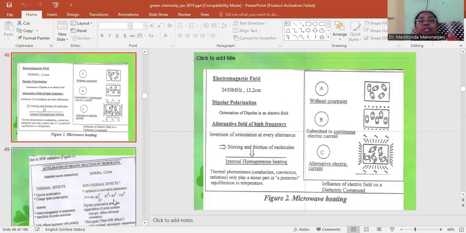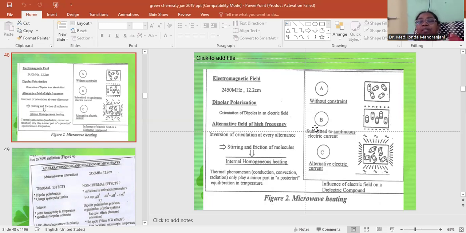Now let us see the pictorial representation of the theory of microwave heating. For example, as we have already seen, the frequency of radiation involved is 2450 megahertz, that comes around 12.2 centimeters. Now, if the molecules are without any constraint, when there is no radiation applied, they are aligned at random. Now, when it comes to the dipolar polarization, orientation of dipoles in an electric field, we can see that all of them are aligned in a single direction.